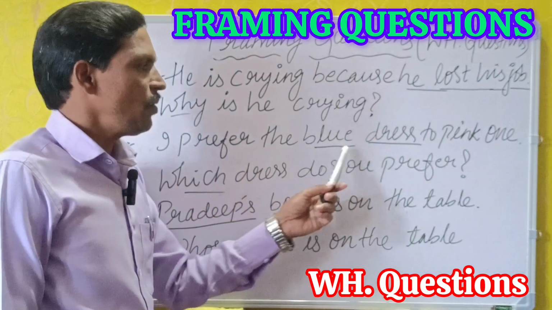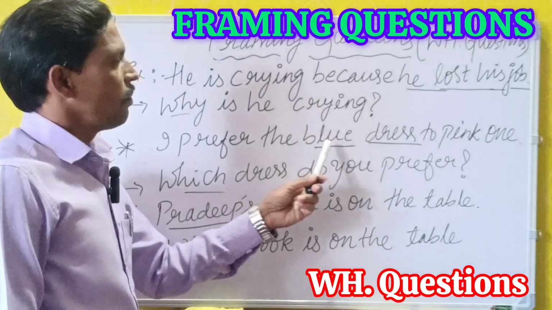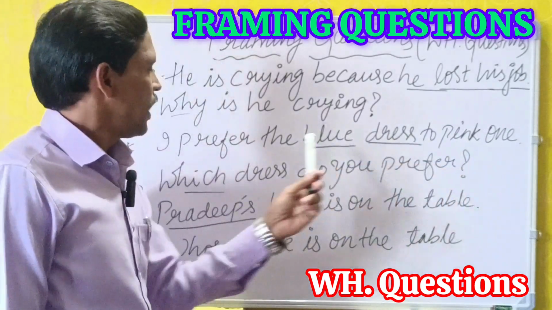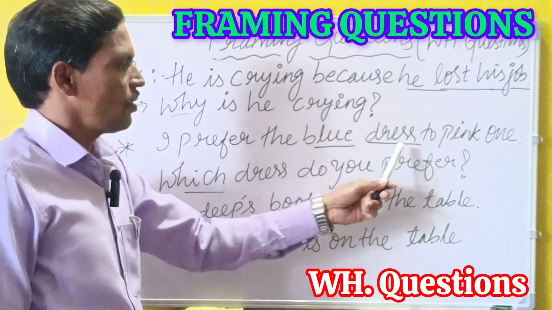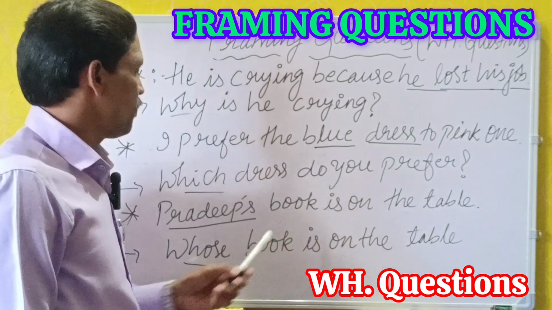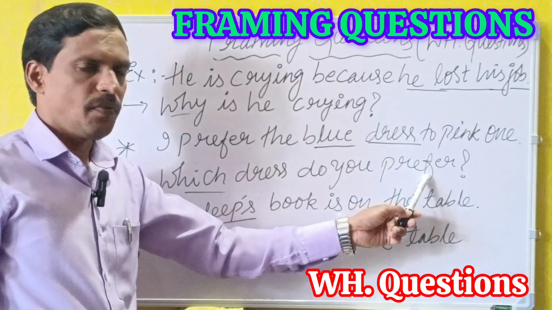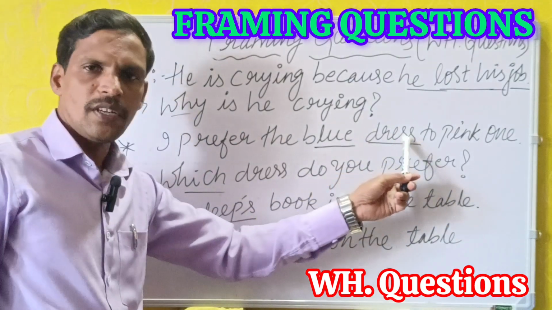I prefer the blue dress to pink one. So there are two choices here, blue and pink one. So I prefer the blue dress. So here it is the choice. Whenever we are talking about the choices, we use the double H question which. Which dress do you prefer? The answer is blue dress.